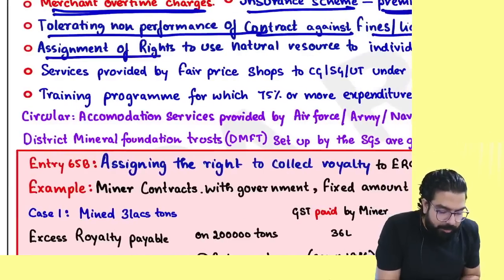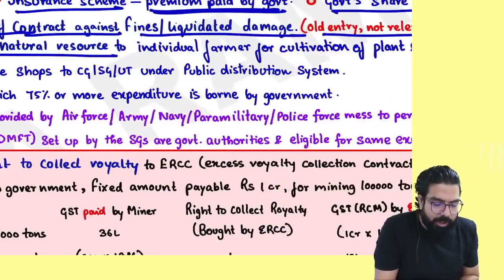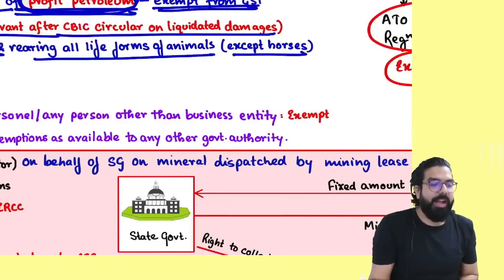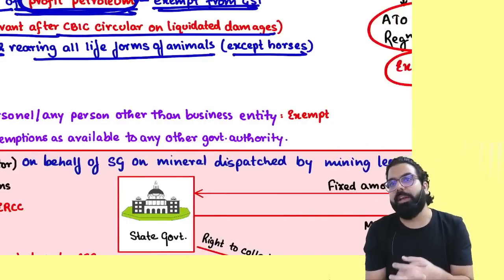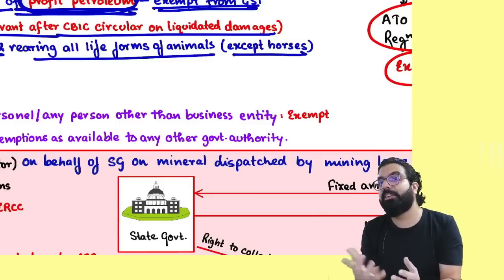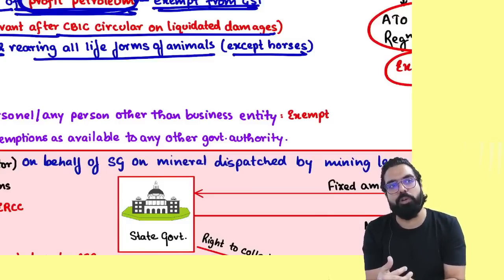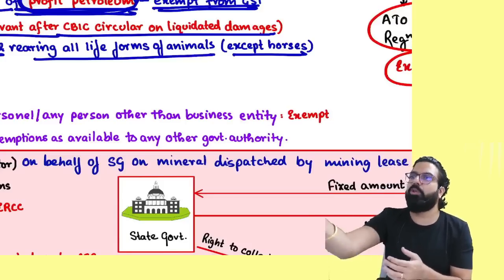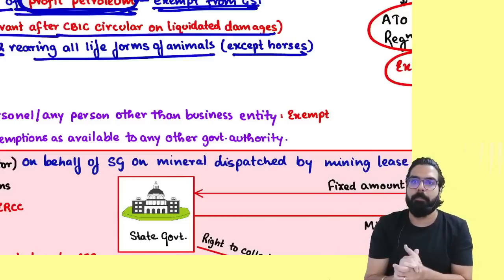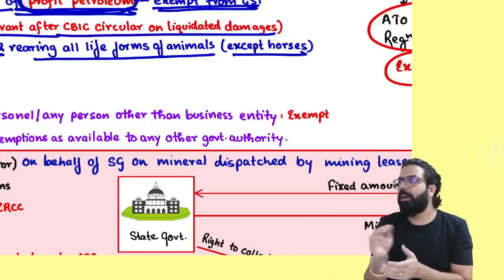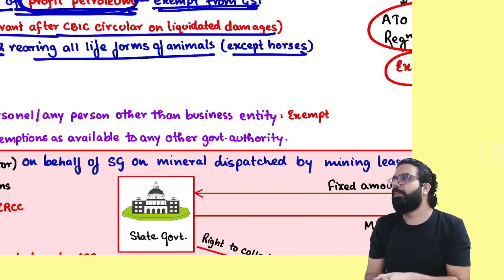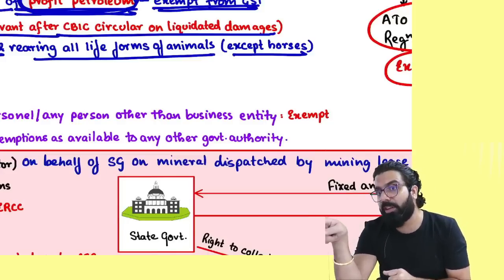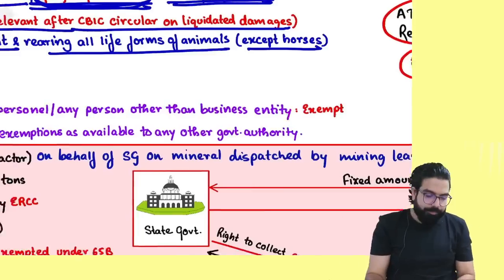Next. Assignment of right to use natural resources to an individual farmer for cultivation of plants or rearing of live forms of animals except horses. For example, one farmer came and told the government, can you give me the land? Government gave the land to the farmer and told him, okay, you can use it for your cows, buffaloes, etc. Whatever amount is charged by the government, you don't have to pay any GST. But remember one thing, if the government has given you natural resources for horses, it is always taxable.